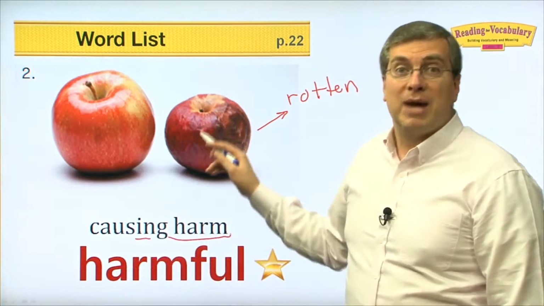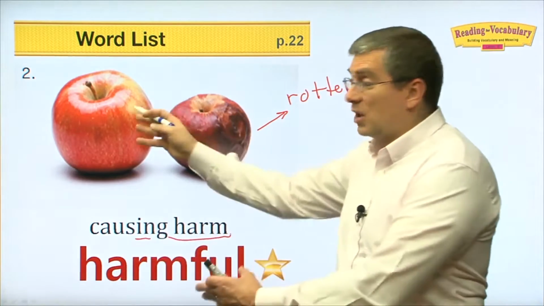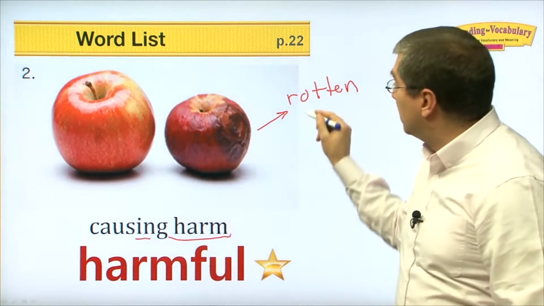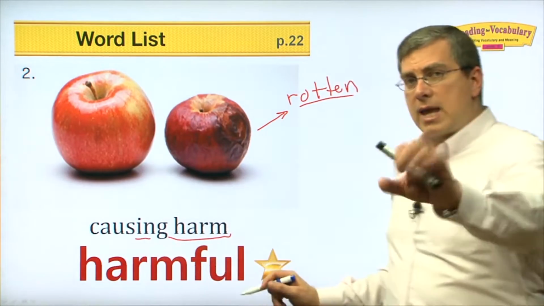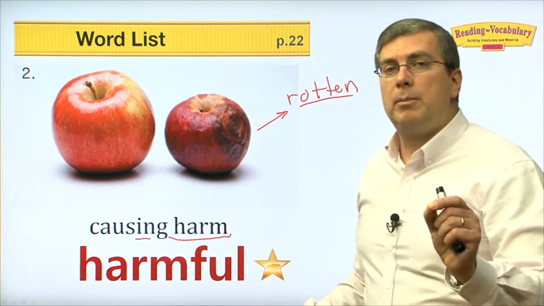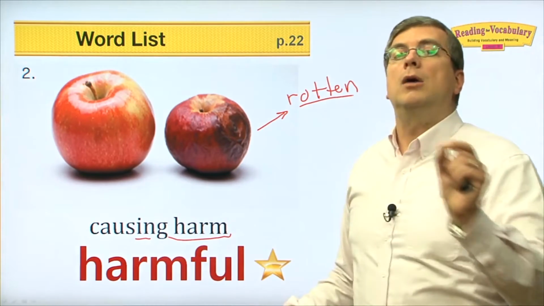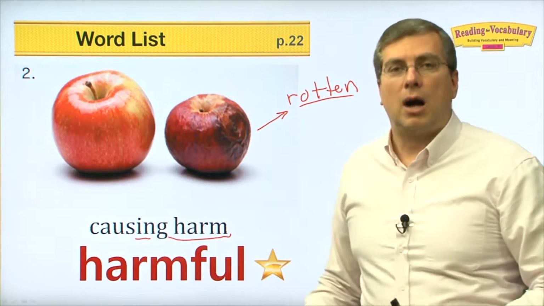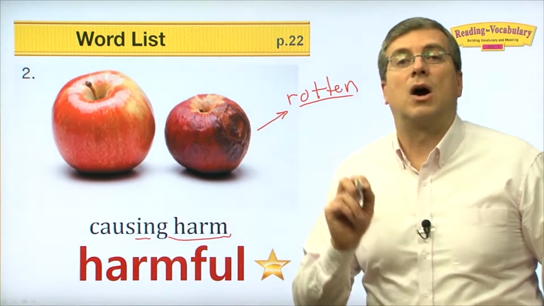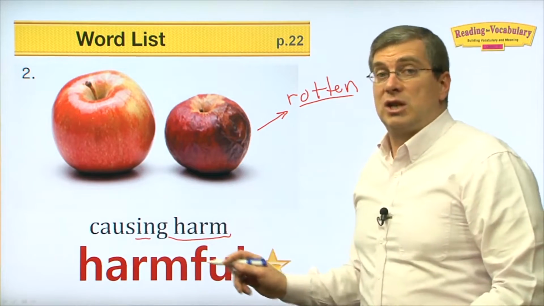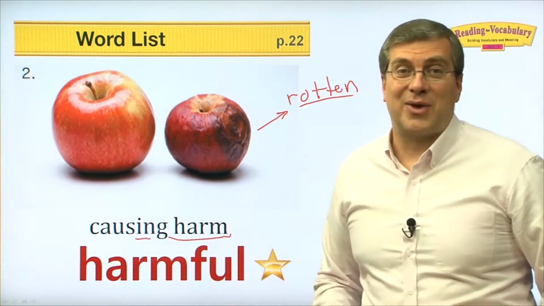So time and air cause harm to an apple or other fruit because they become rotten. It's harmful. Now there are 2 sounds here. Harmful. Put them together. Harmful. Okay? So when it causes harm, it is harmful. Pollution is harmful. We'll talk about that later.